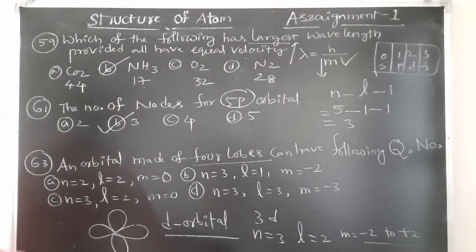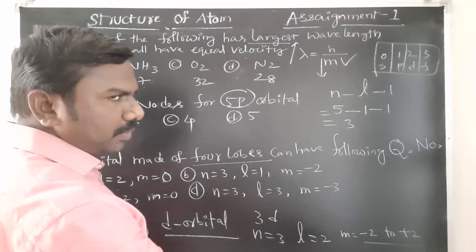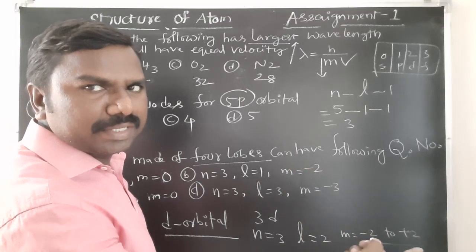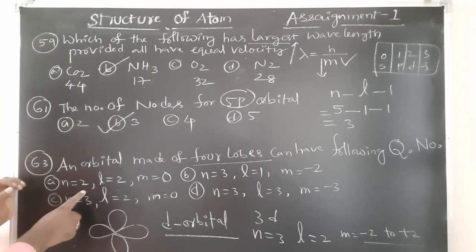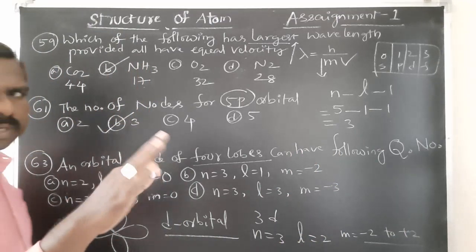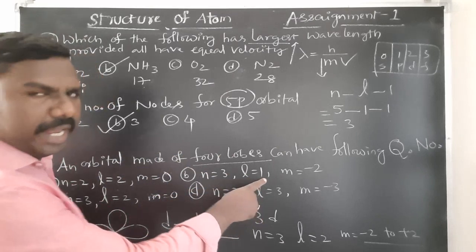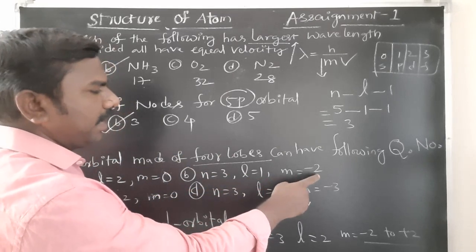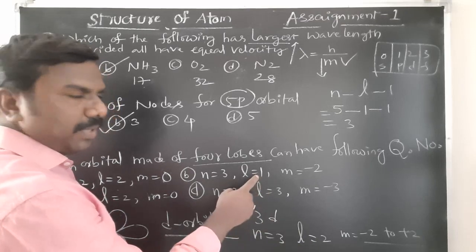So which is the option? n is equal to 3, L is equal to 2, M may be minus 2, plus 2, minus 1, plus 1 or 0. But n is equal to 2, L equal to 2 is not possible. And n is equal to 3, L is equal to 1: but M is equal to minus 2 is given, so L equal to 2 it should be, not 1.